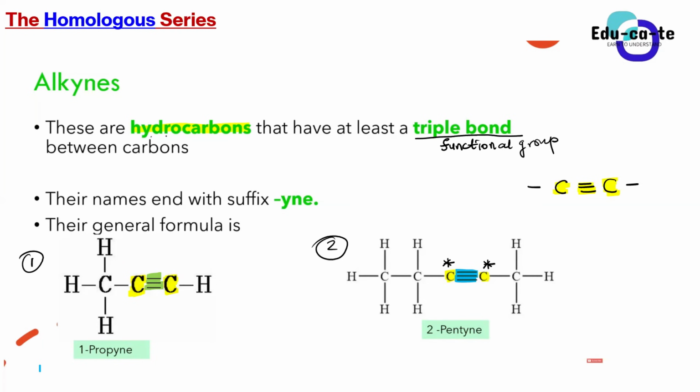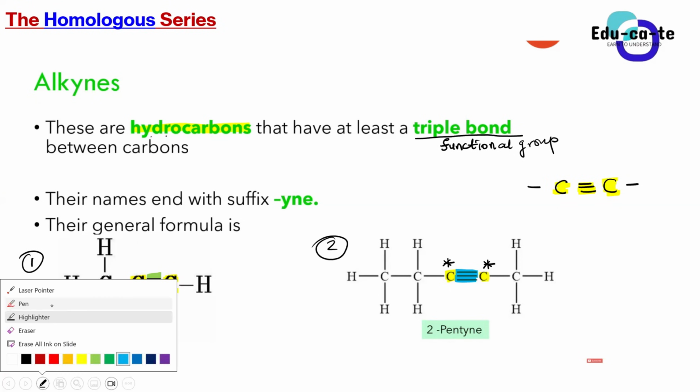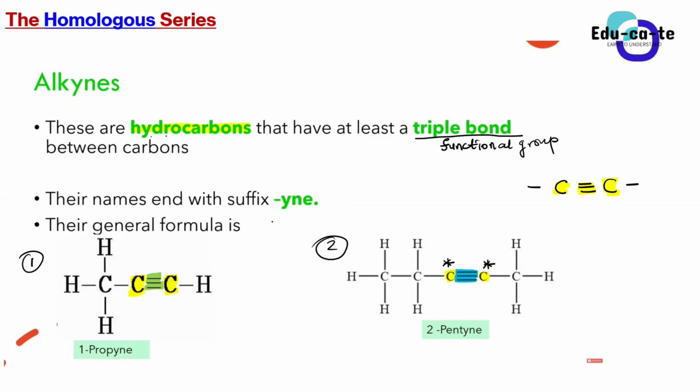Are we still together? Yes, sir. Now we also look at the suffix. You now see the pattern. The names of alkynes end with YNE. That is the suffix that we use when we are naming alkynes.